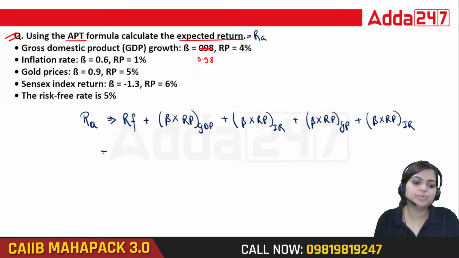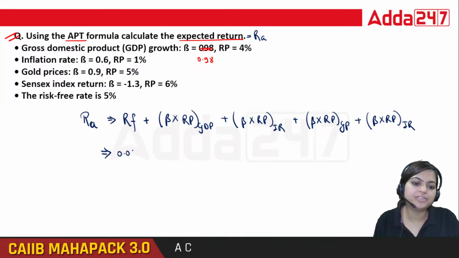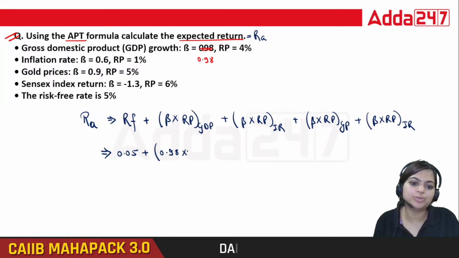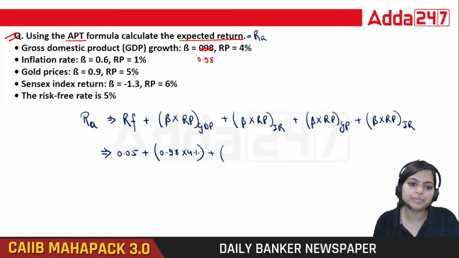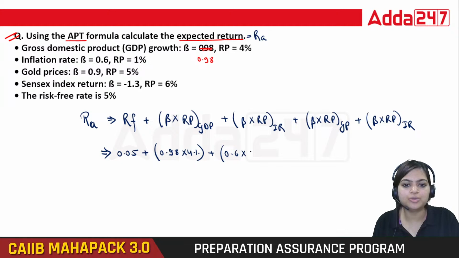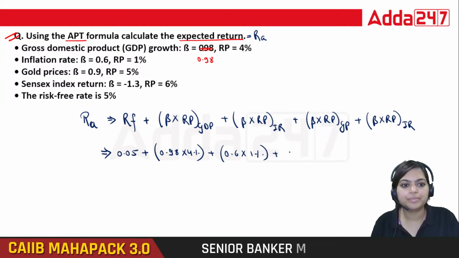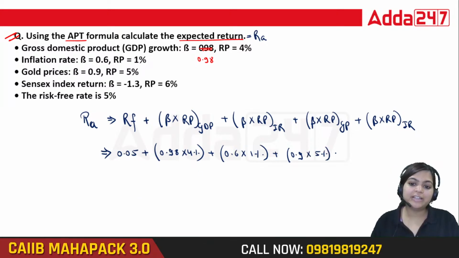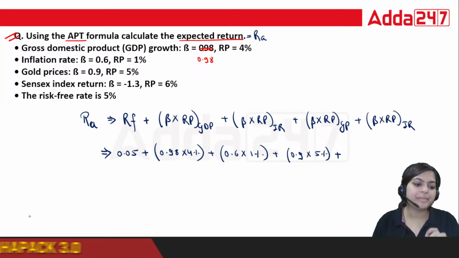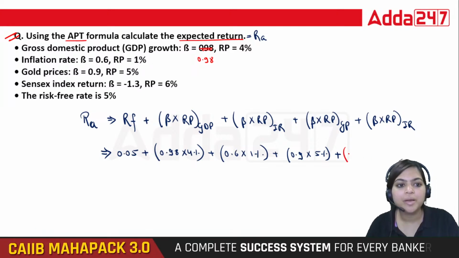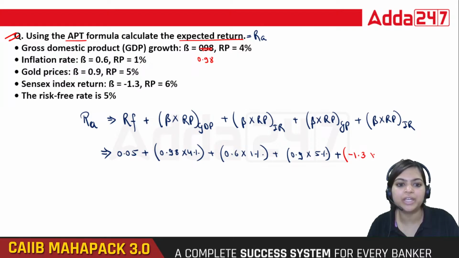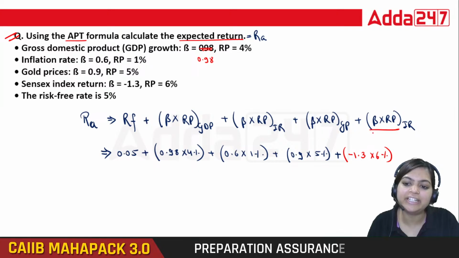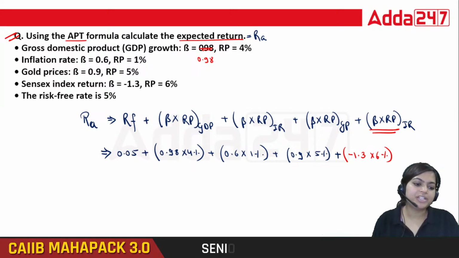Okay. So here 0.05 plus 0.98 into 4% plus 0.6 into 1% plus 0.9 into 5%, then plus, but remember one thing, in bracket minus 0.13 into 6%. Here you have negative beta. So what is our answer here?